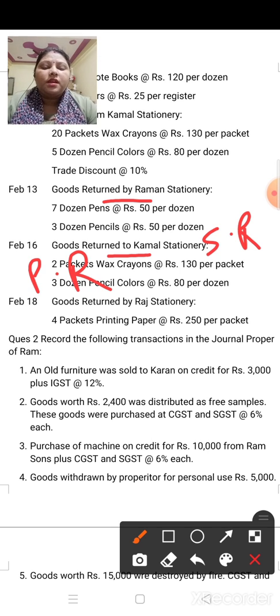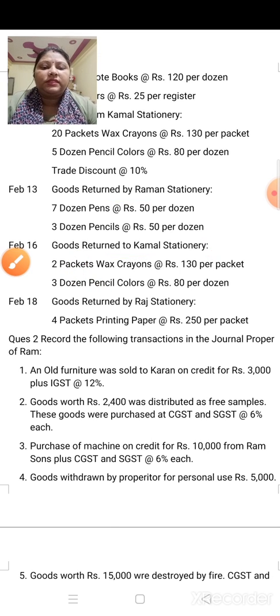Okay children, now classification is done. Now what you have to do? You have to make the format. So first we will make the books one by one. In this question you have to make all 4 books. So we will do one by one. First we will make the purchase book, then sales book, then purchase return, then sales return. So first start with the purchase book.